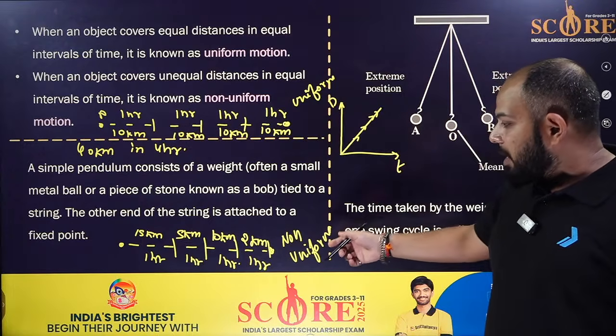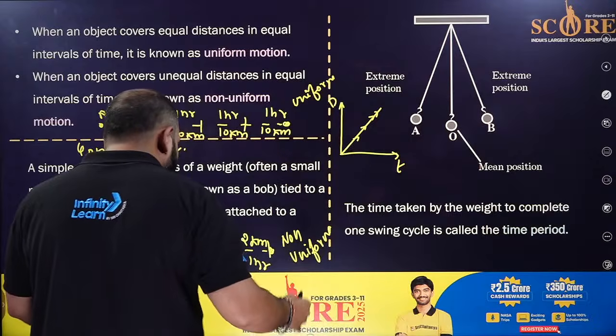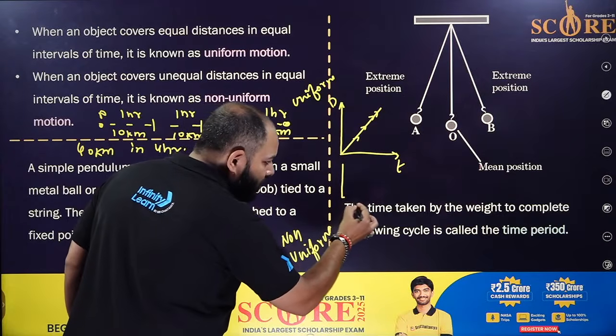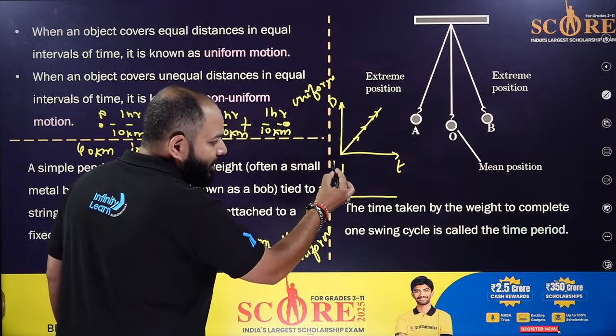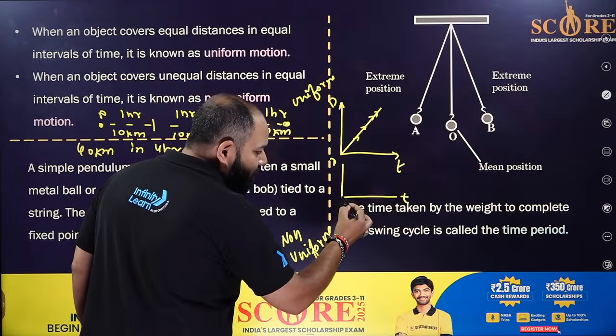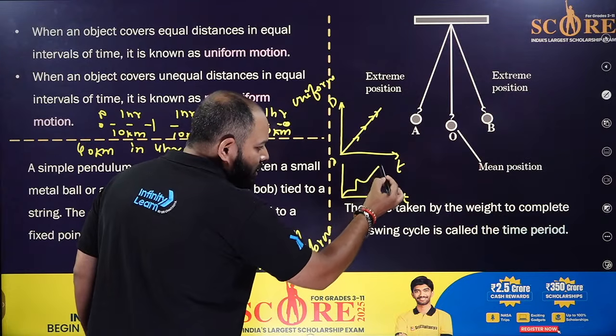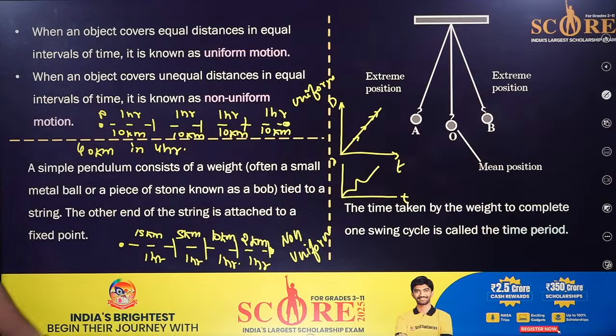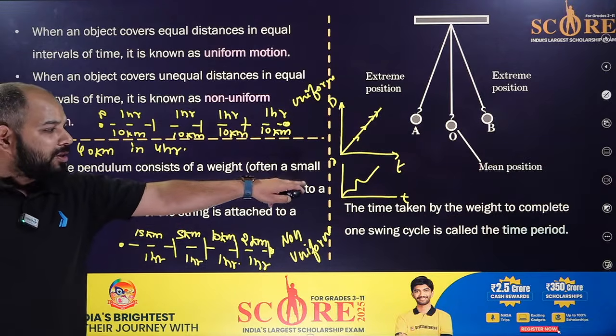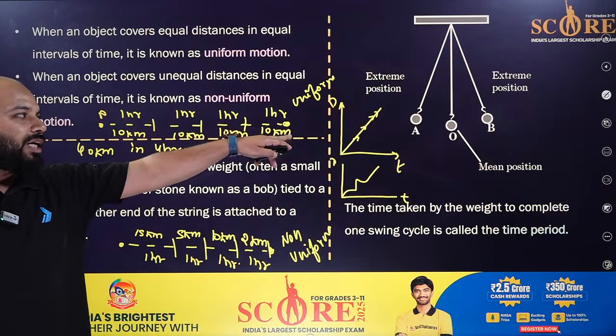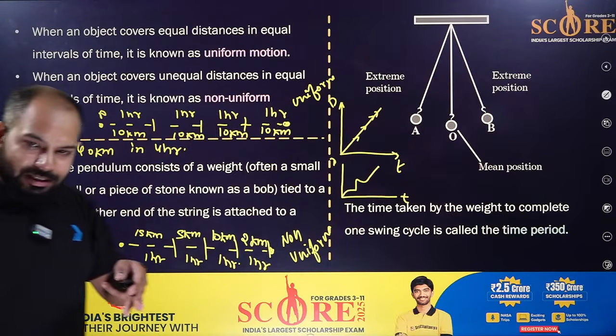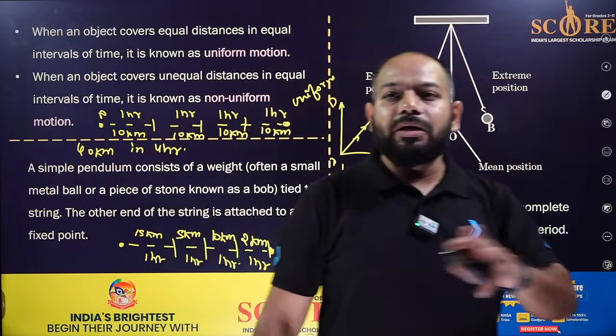That tells us about the uniform motion. But if the graph is like this, or any curve, then it's non-uniform. If it's not a straight line, it's non-uniform. If it's a straight line, it's uniform. Simple. Equal distance in equal intervals of time, done.